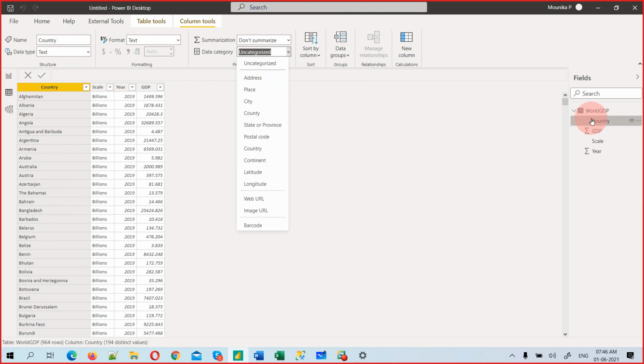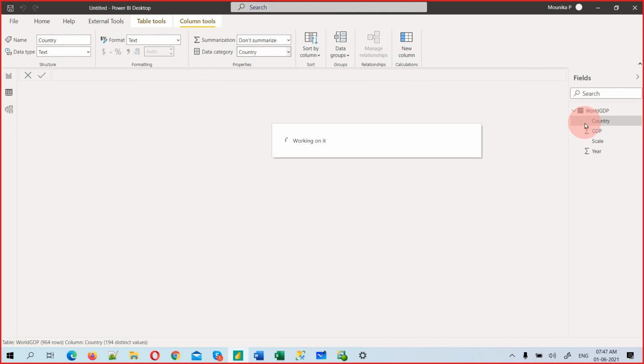You see before that there is nothing. But now once I click on country, you see a globe symbol there. I will tell you why I have chosen this data categorization.